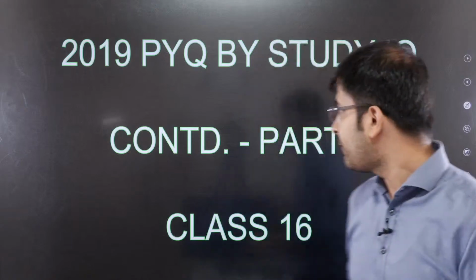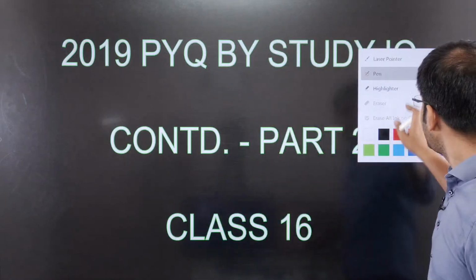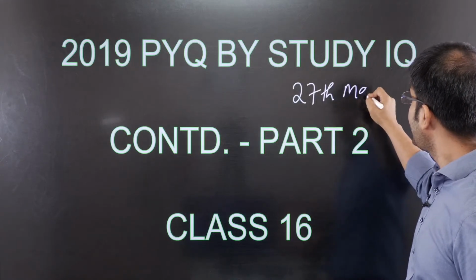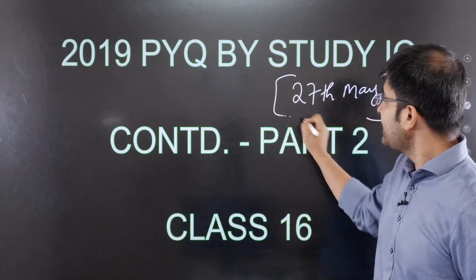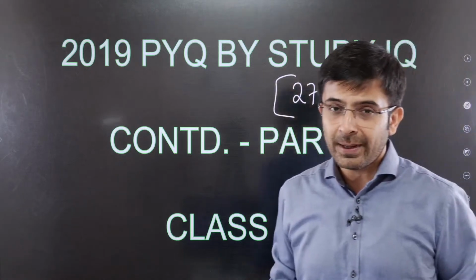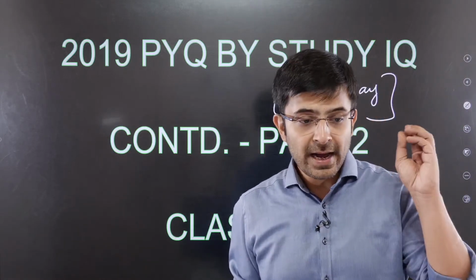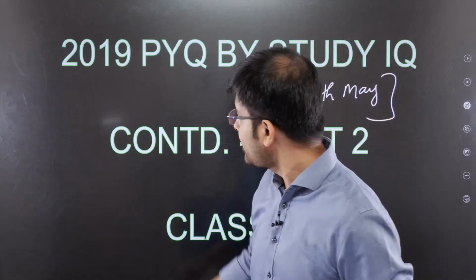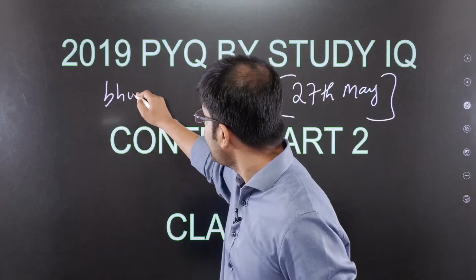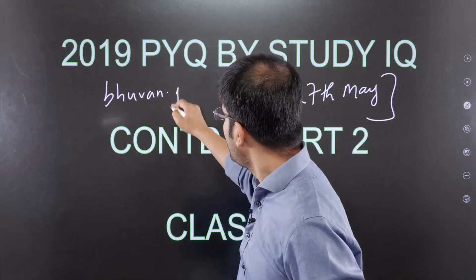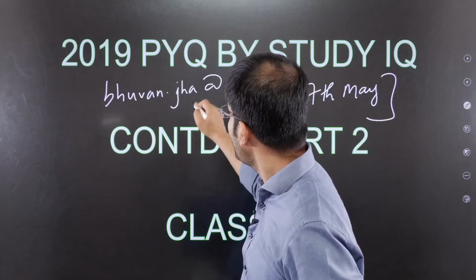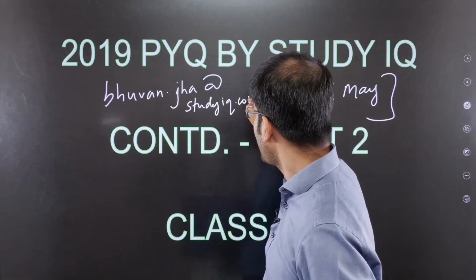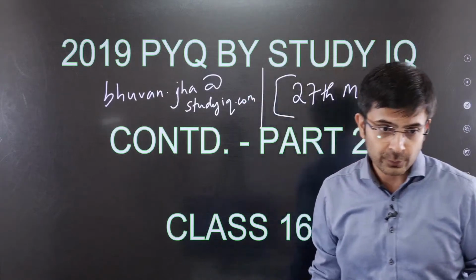The whole series, may I inform you, my dear students, is going to run up till the 27th of May. I am with you up till 27th of May for answering any RC question, any concept. Send me a mail. I have sent you my email address. I am going to write it down again. This is my email ID. Shoot me a mail if you have any question from any particular year or any question related to reading comprehension. I'll be more than happy to take it on for you.